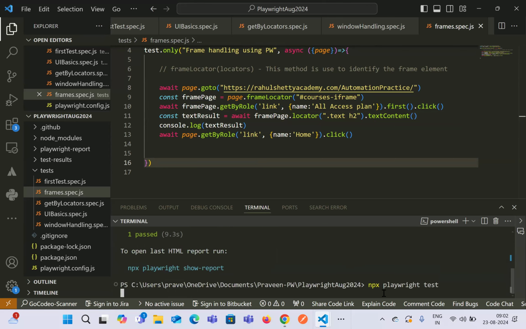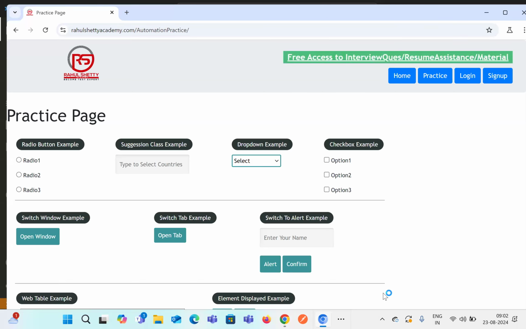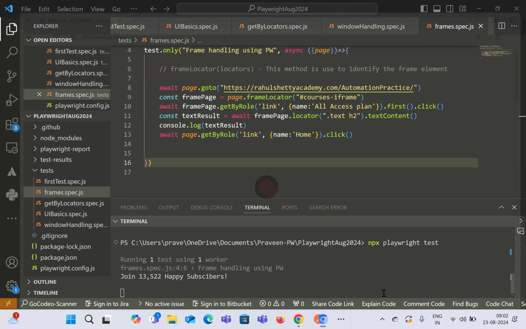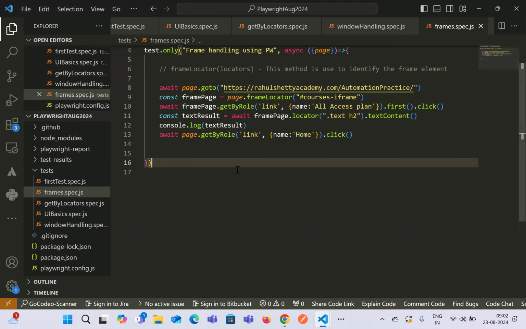So now, it will scroll down to the iframe, click on that, and it has clicked successfully. And now it has given us a response as well, which is join 13,522 happy subscribers. Any confusion over here?